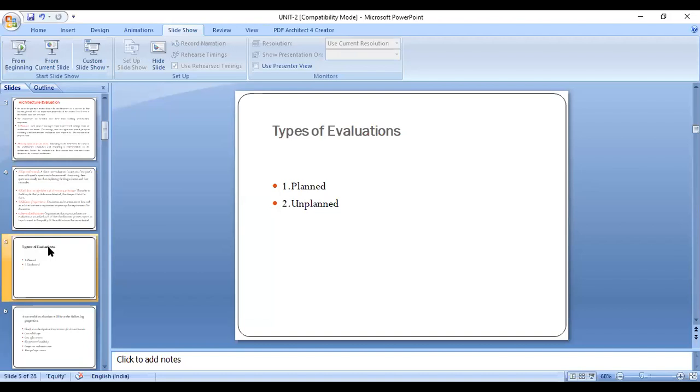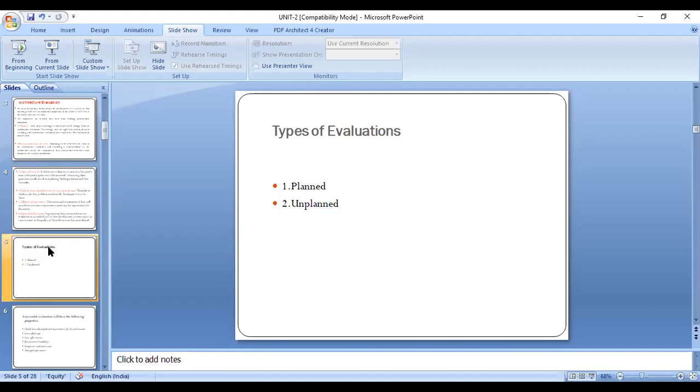That's why we have planned this evaluation, to get good results, to reduce the time factor, and to overcome delays of the project because of unnecessary things. For such things we go for planned evaluations.